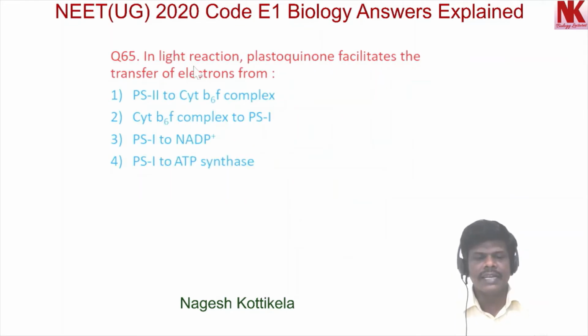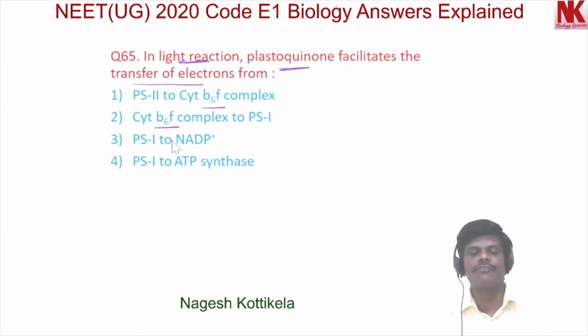In light reaction, plastoquinone facilitates the transfer of electrons from option 1, photosystem 2 to cytochrome B6F complex, option 2, cytochrome B6F complex to photosystem 1, option 3, photosystem 1 to NADP, option 4, photosystem 1 to ATP synthase.